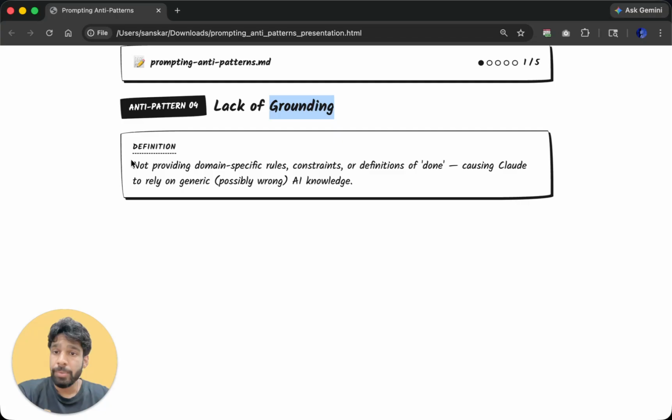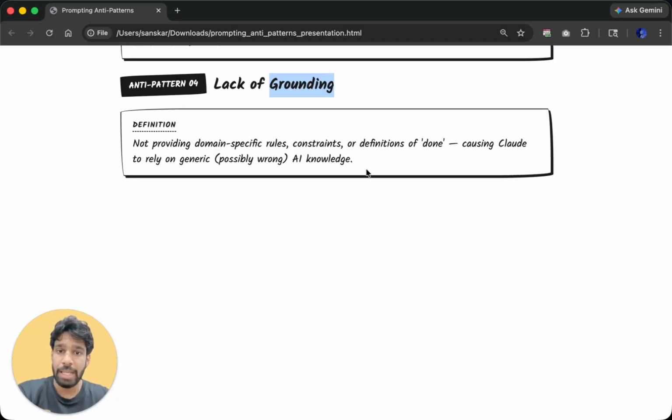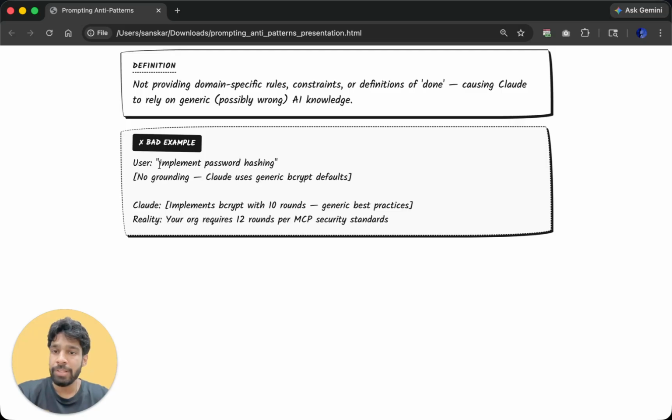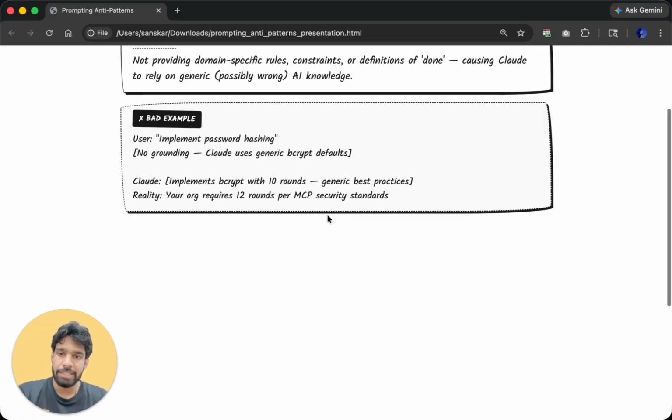Not providing domain specific rules, constraints and definition of done causes Claude to rely on generic AI knowledge. Let me explain this with an example. If you only mention "implement password hashing", Claude has no context. He will just use his generic AI knowledge, and as you know, AI hallucinates sometimes, so he may give you some plausible sounding answer which is not correct at all, but sounds correct.